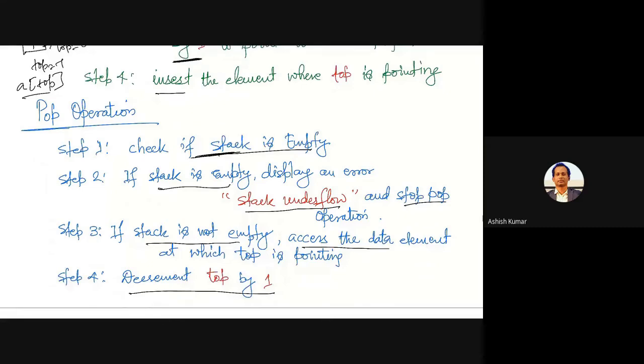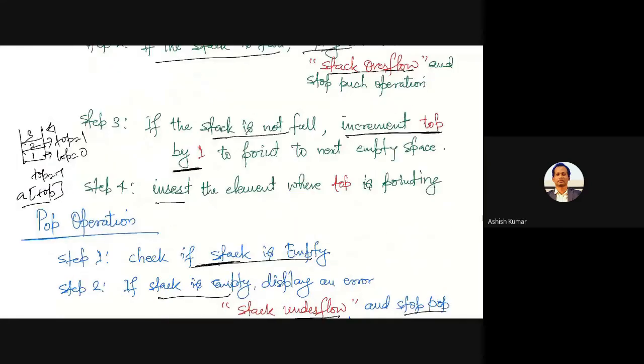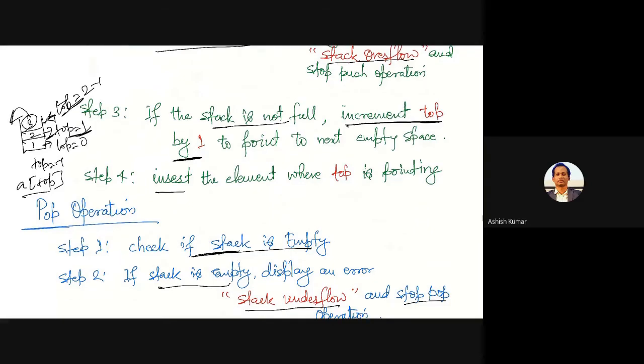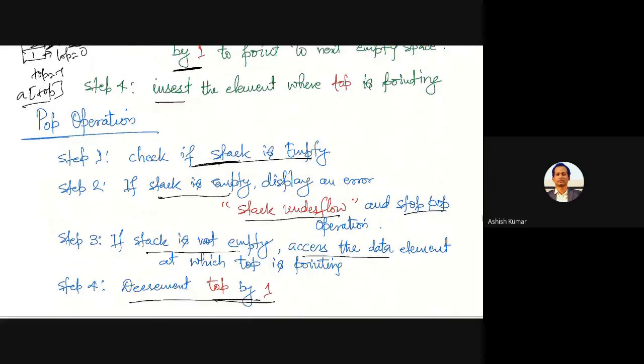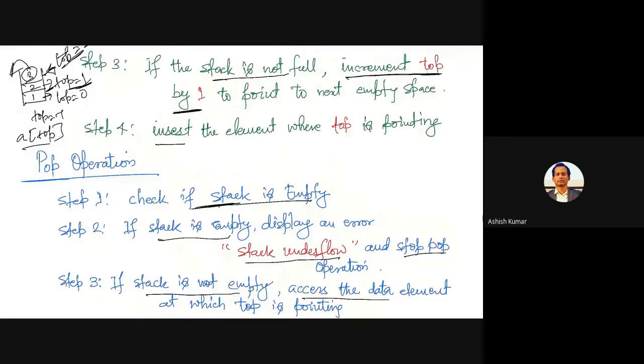Step 4 says decrement top by 1. If I see this example only, if 3 is inserted, top will be here, top equal to 2. If you want to take out 3, where should the stack top be? Below it. So you will decrement top by 1, top 2 minus 1, and top will come to 1. So pop will say decrement by 1 and push will say increment by 1.